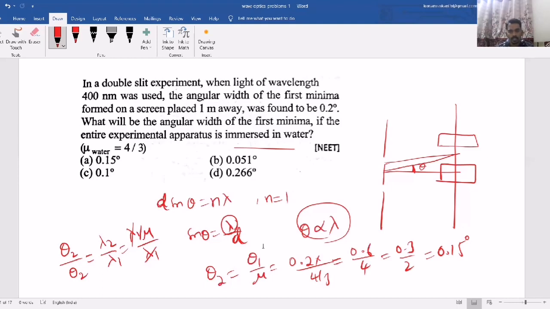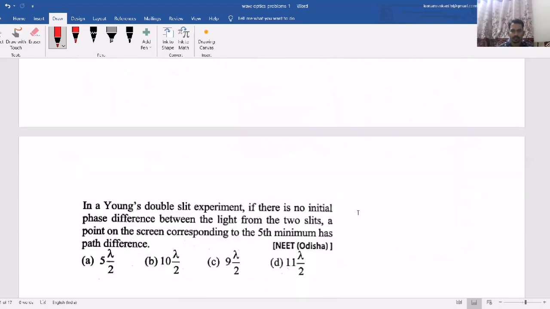So they can ask you this kind of questions. Like as I said, when they immerse the entire setup inside the liquid or some medium, then wavelength changes, so that fringe width may change, position may change. So accordingly you can calculate whatever they are asking.